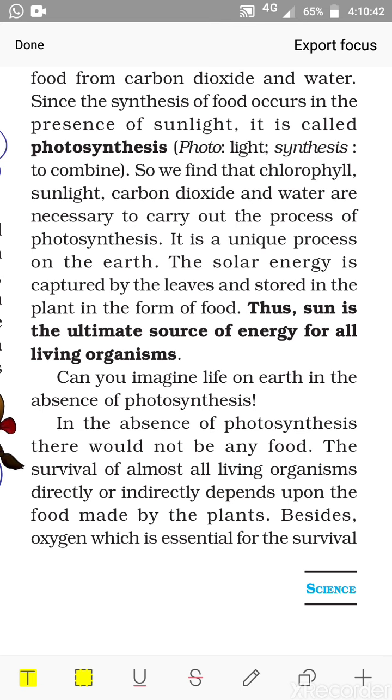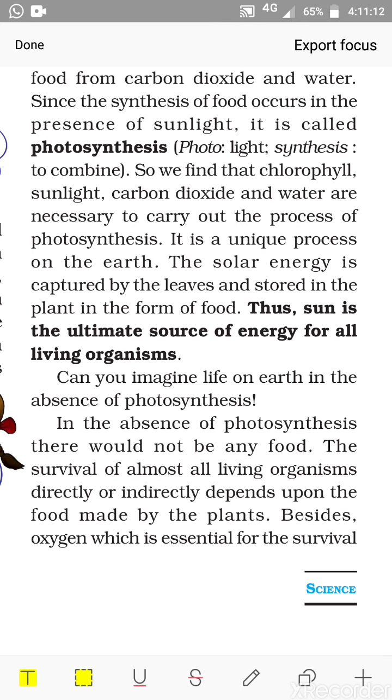Right now I have said that the food making process is called photosynthesis. Why is it called photosynthesis? Photo means light, synthesis means to combine. That is, in presence of light they combine. What do they combine? They combine carbon dioxide and water. And what do they make by combining this? They make the food. What is the food they prepare? That is glucose. In this process, oxygen, another gas, is also produced.